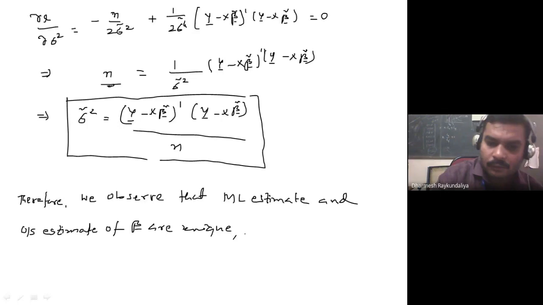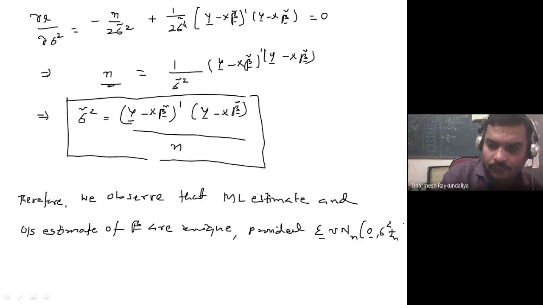So when is this happening? Provided epsilon follows normal distribution. So whenever you are given the distribution of errors is normal with mean 0 and variance sigma square, the ML estimate of beta and OLS estimate of beta are unique. What about the ML estimate of sigma square? The ML estimate of sigma square and the OLS estimate of sigma square are not unique, but that we will show when I obtain the OLS estimate of sigma square.